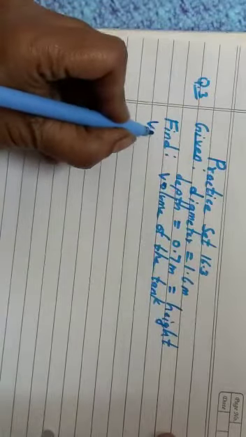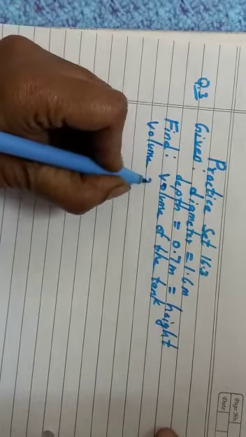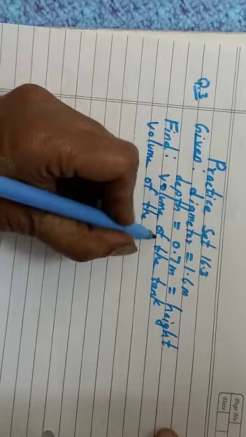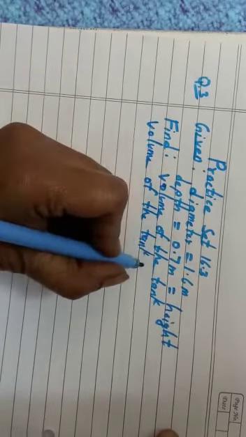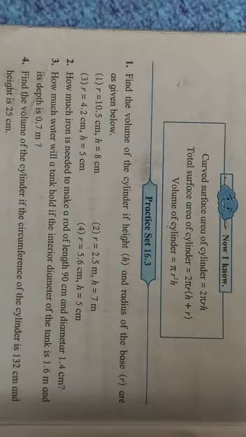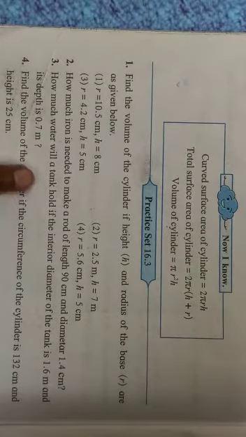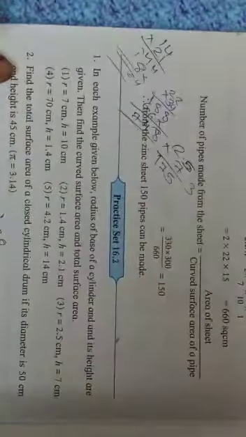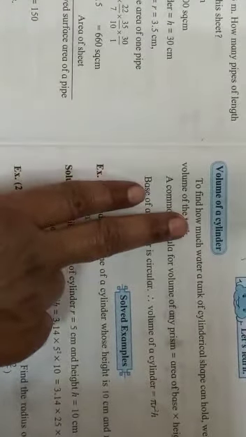So volume of the tank is equal to, now here this is the water tank, and this tank is cylindrical in shape. So here the formula will be, and they have already given it in your textbook, to find how much water a tank of cylindrical shape can hold.